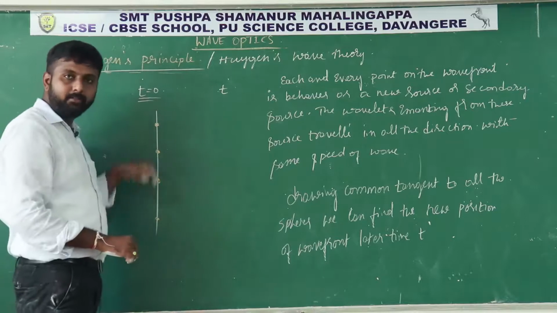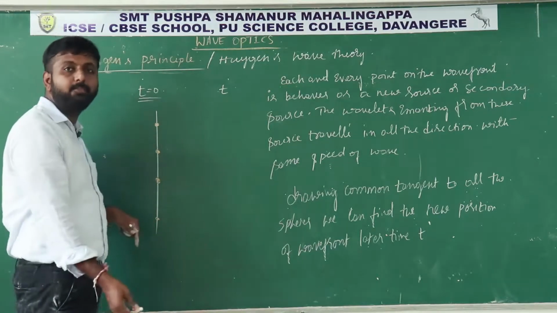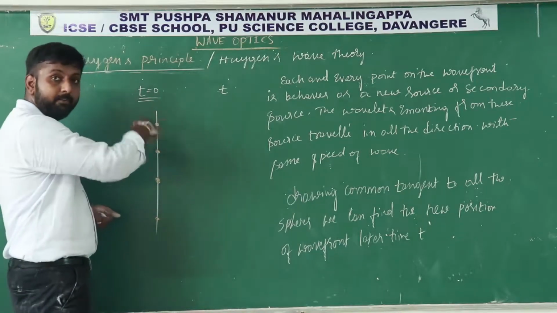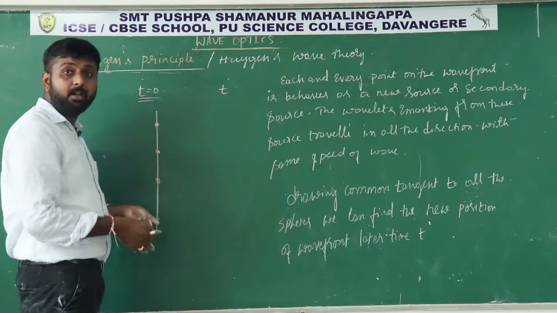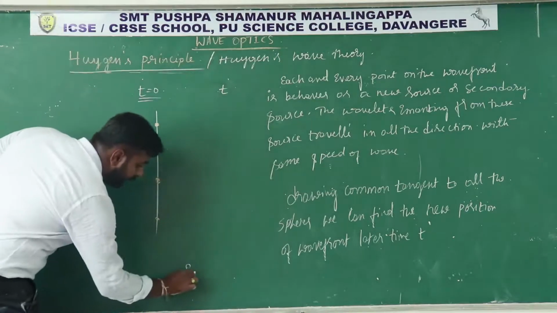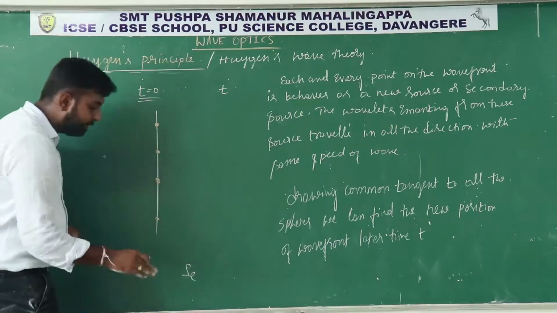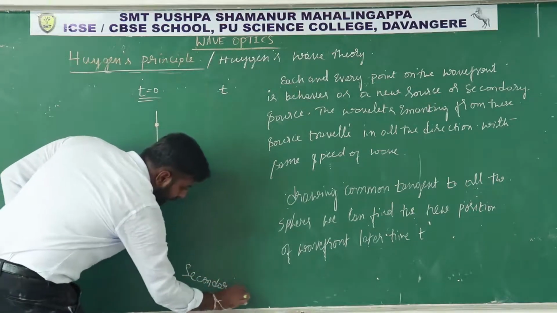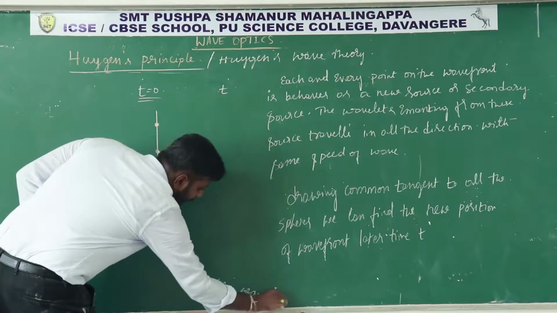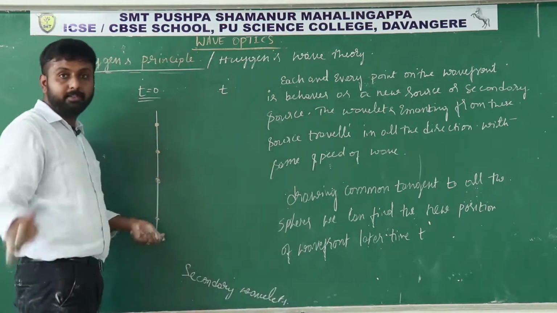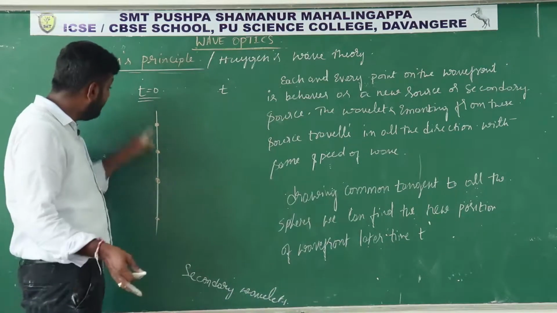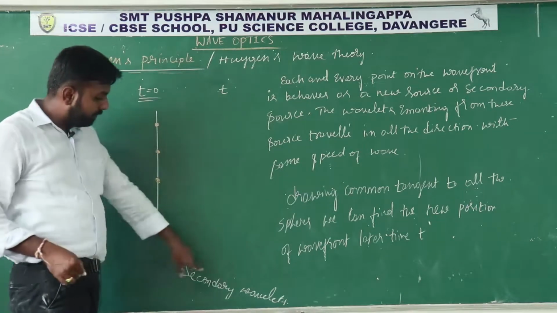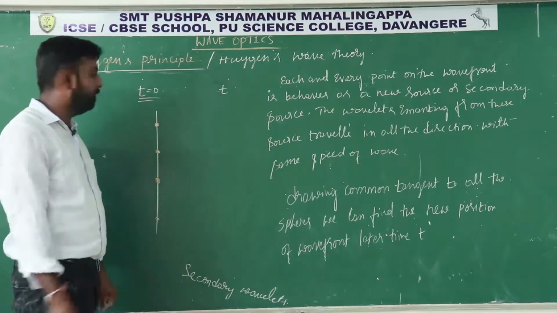All these points behave as a new source of disturbance or secondary source. From this source, again the wavelets will emit. Remember, the wavelets emitting from the secondary source, or from the wavefront, are also called secondary wavelets.